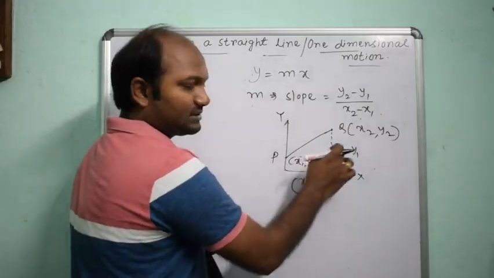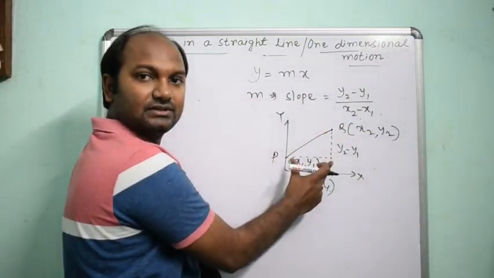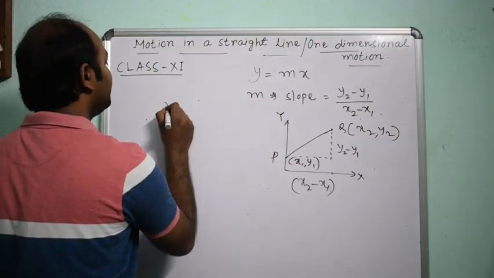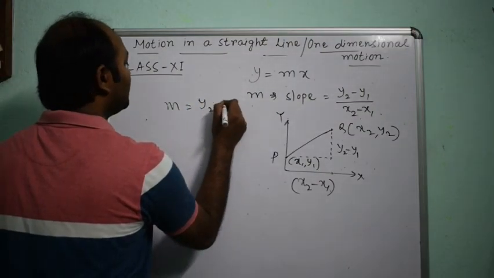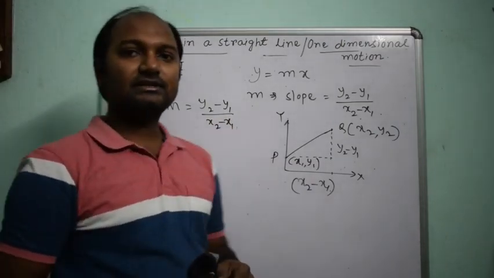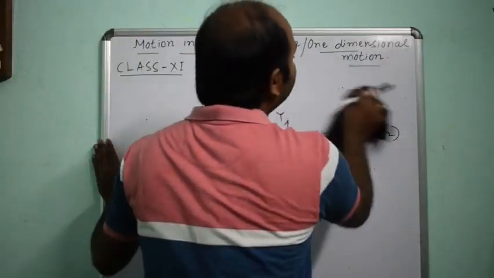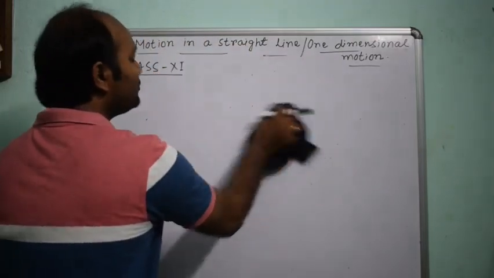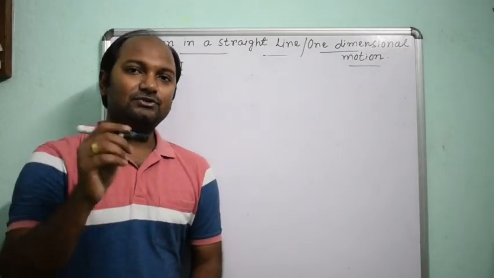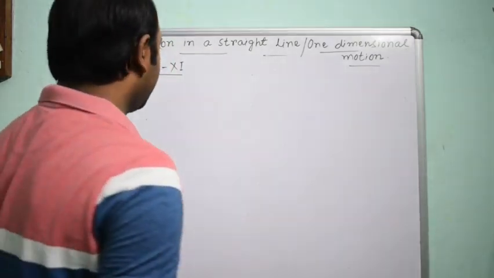So height by base from this right angle triangle defines the slope, that is m equals to y2 minus y1 divided by x2 minus x1. So from a displacement time graph, if you find the slope, then this slope is the velocity of the object.